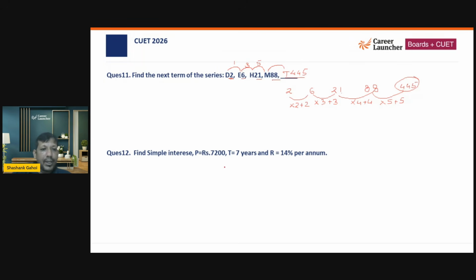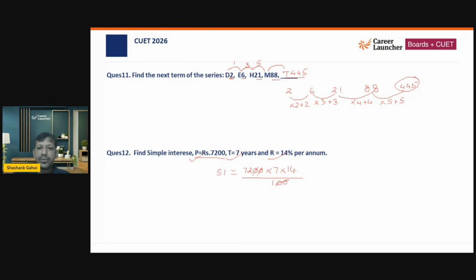Okay. Now this one, the question is directly talking about finding the simple interest, and the principal is given, time is given, and rate of interest is given. So I can directly say that simple interest is going to be P, that is 7200, R, that is 7, T, that is 7, and R, that is 14. Now I would say this is a lengthy question.